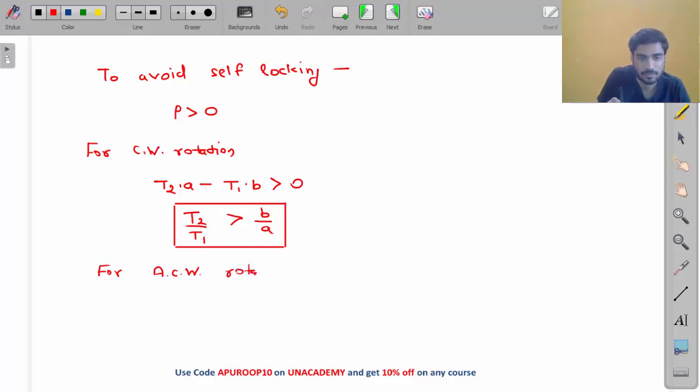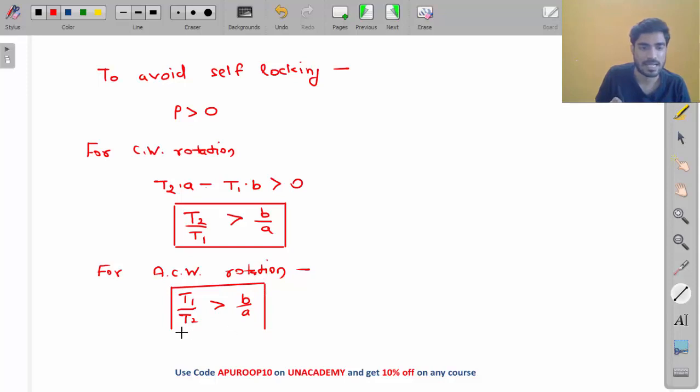For anti-clockwise rotation, what you will do? Just replace T1 with T2, T2 with T1. So this will become T1 by T2 should be greater than B by A. Do you understand this? T1 by T2 should be greater than B by A. So these are the conditions to avoid self-locking, my friend.